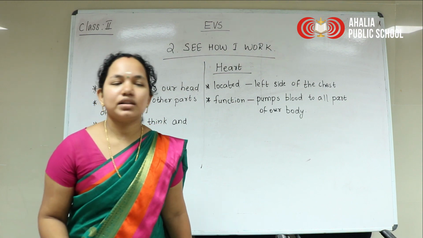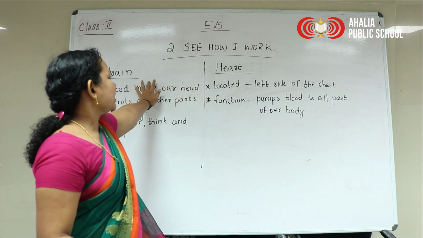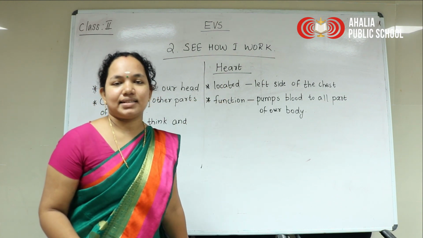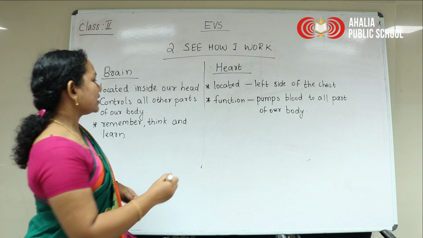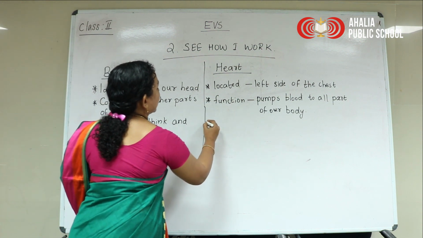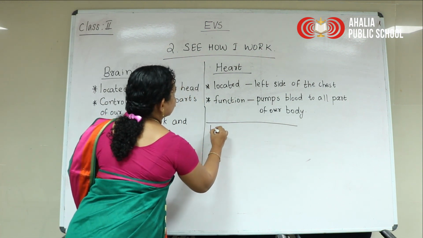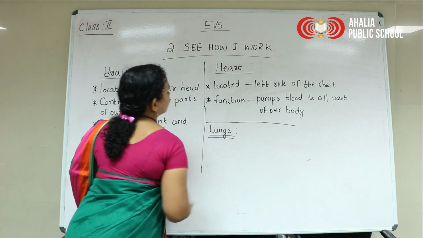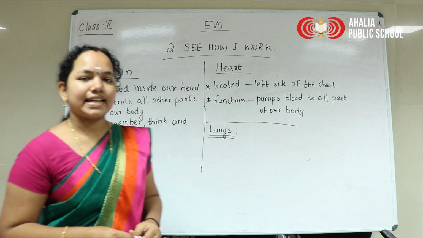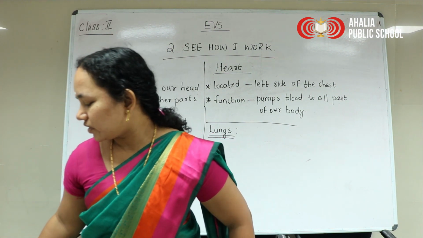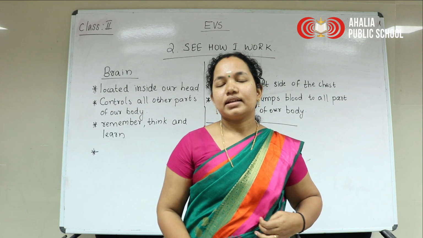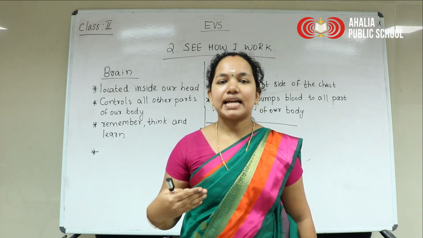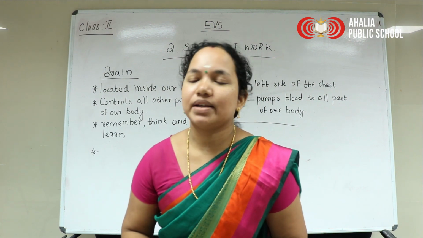Next is what? The first one is brain, the second one heart, then the next one is lungs. Lungs are another internal organ. What is the function of the lungs?